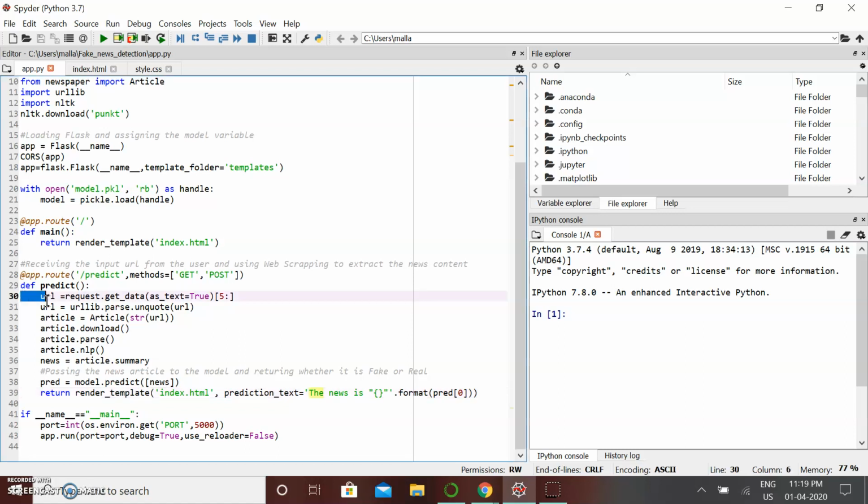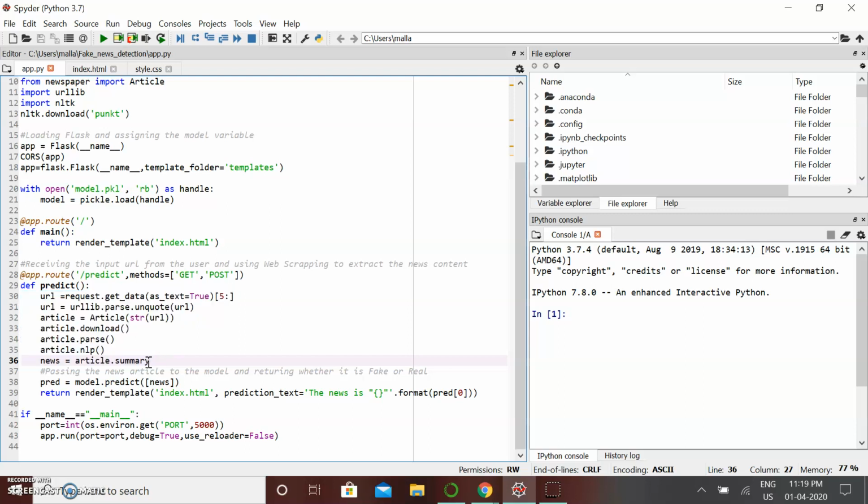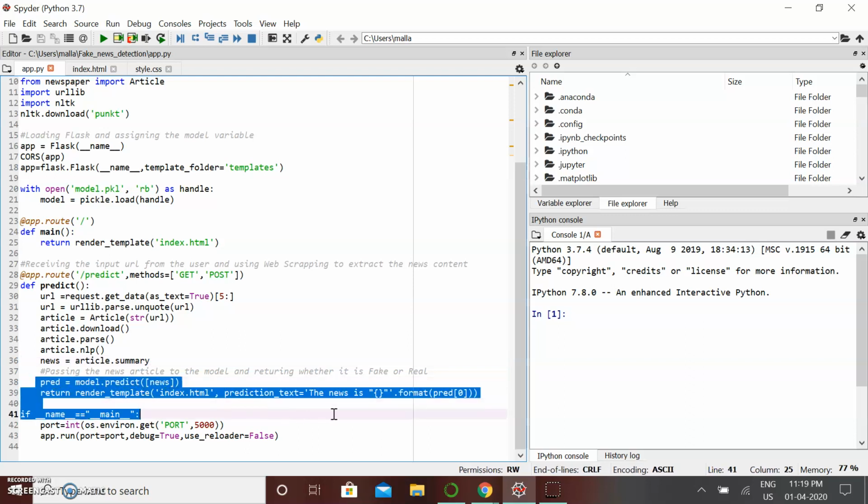And in this part of the code, we receive the URL from user as input and use web scraping to extract the news content, where web scraping is a process of extracting data from websites. After passing the news article to the model, we implement this part of the code to check whether the given news article is fake or real.